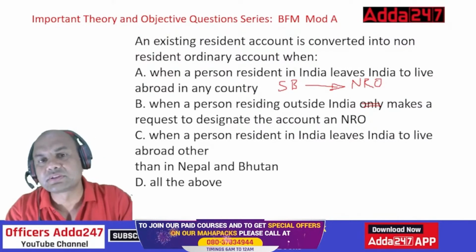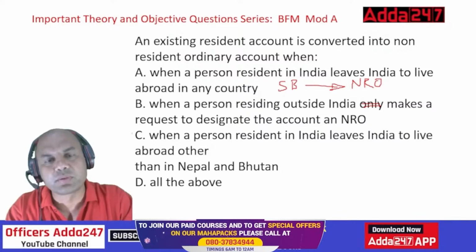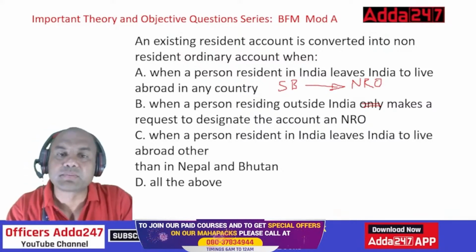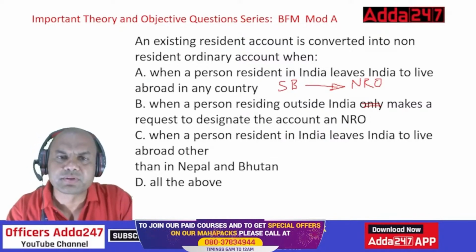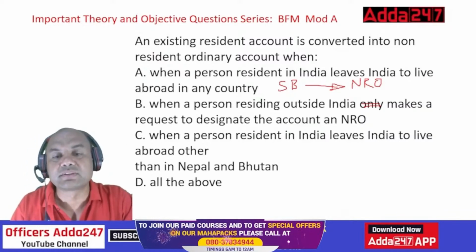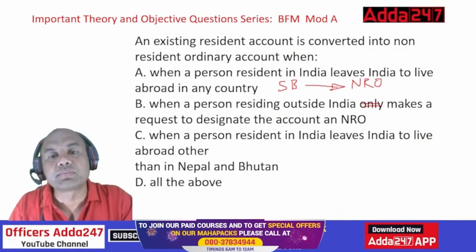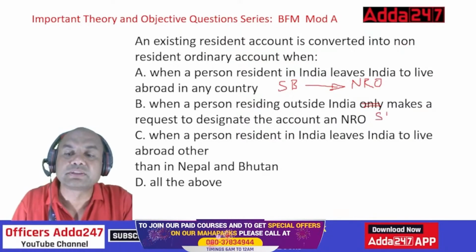In that case, what happens? Suppose I am residing in the USA and now I remember that I was holding one savings account with your bank. So what will I do? I'll come to your branch whenever I come to Bharat visit, and tell you, sir, ma'am, this savings account was there. Now I am an NRI and I'll give you all the proofs, visa, stamping, everything. In that case, what happens? When I am requesting you to convert my savings to NRO, you have to convert it. So in that case also, this will be allowed as savings to NRO.